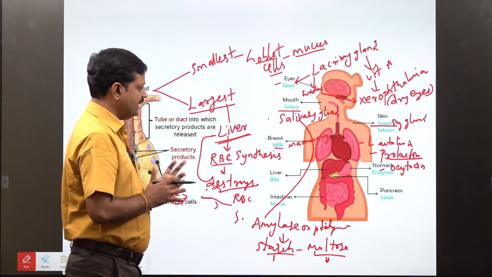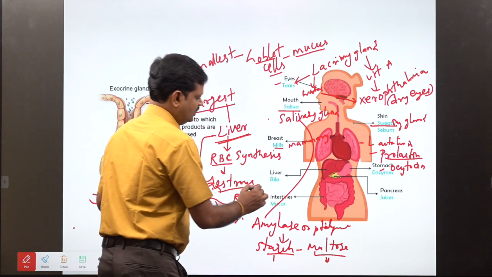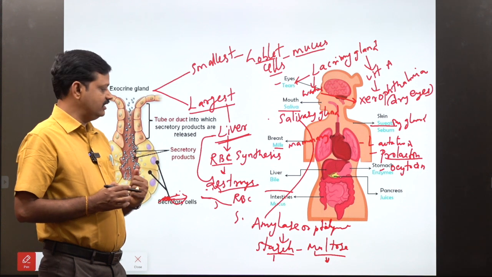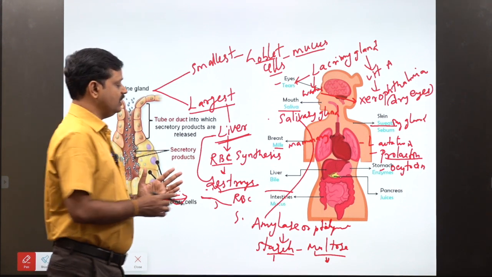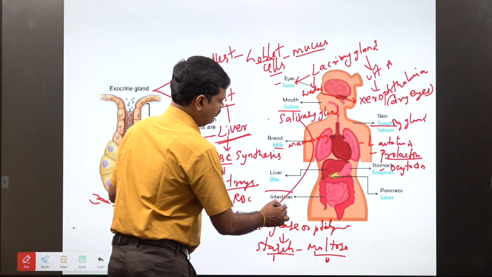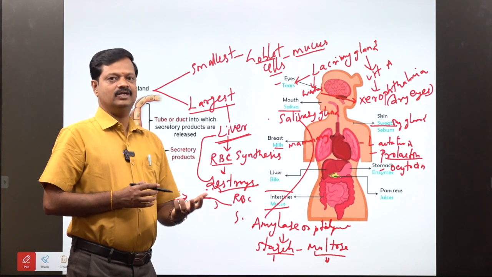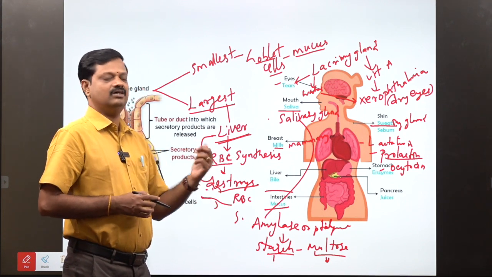Next, the exocrine glands: you know very well that the intestine is an exocrine gland. Sometimes it also secretes hormones, but generally the intestine secretes mucus. The intestine is usually a partial endocrine gland, secreting mucus and hormones.